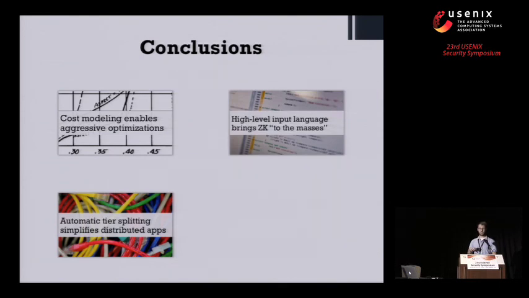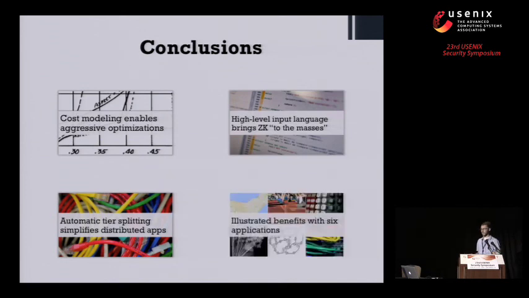This is really important for zero-knowledge type applications because this tension between privacy and integrity generally arises when you have code running on different hosts owned by different people. And finally, with a lot of experiments, I showed you that these optimizations actually make possible, we think for the first time, some really interesting applications. Thank you.